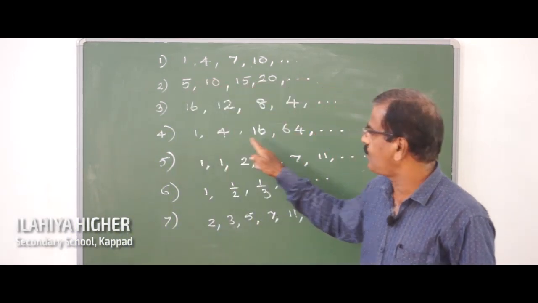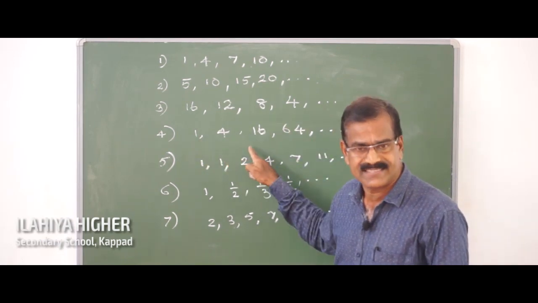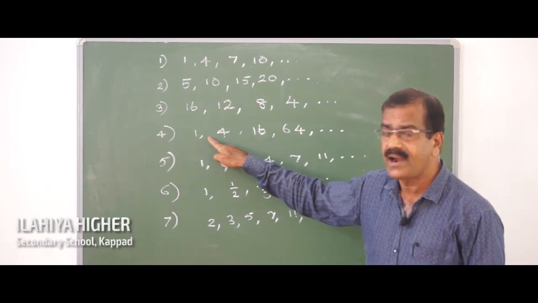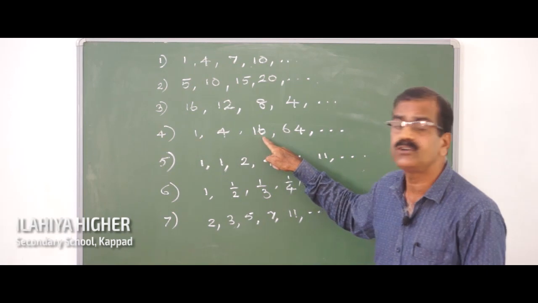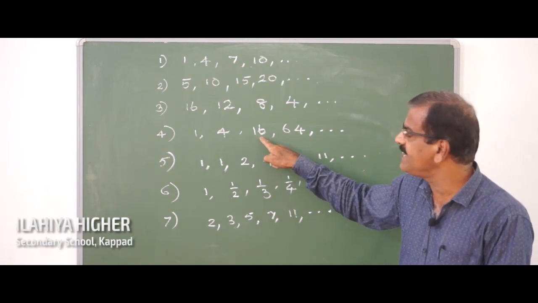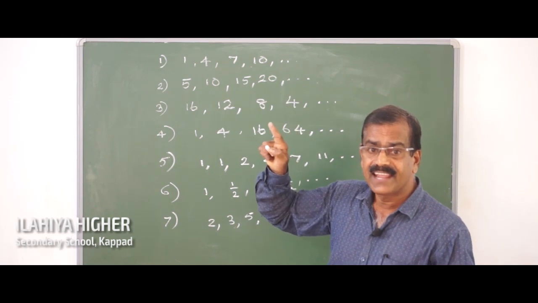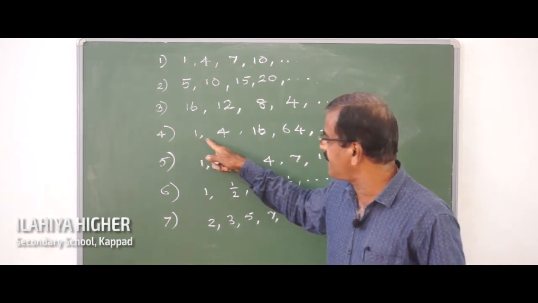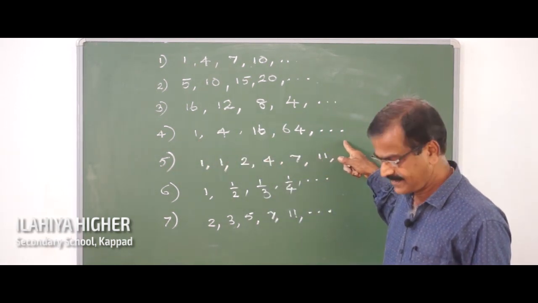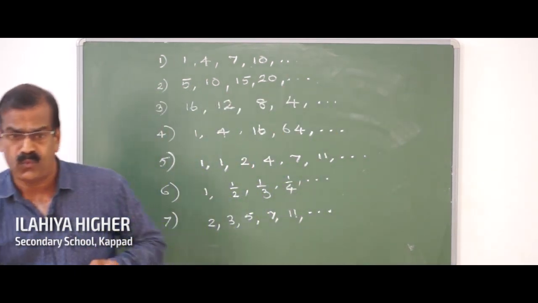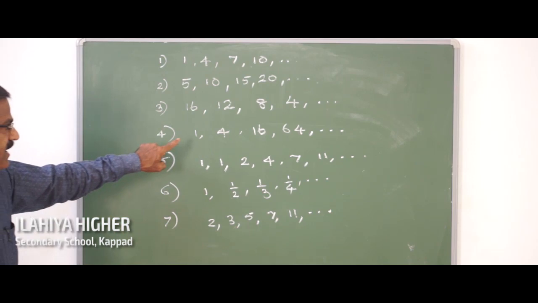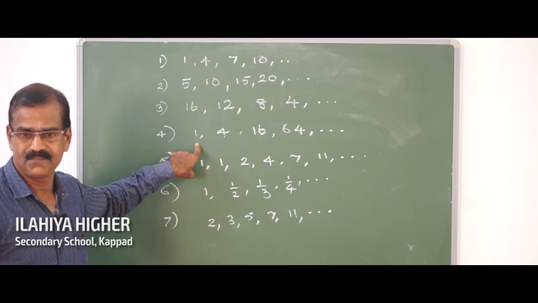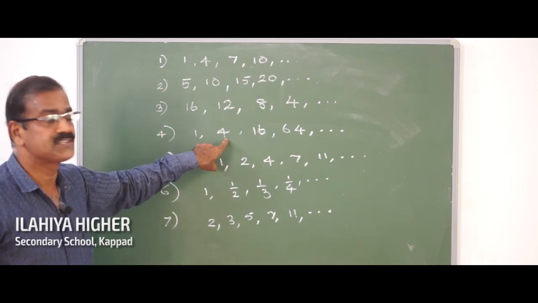And what about this sequence? In this sequence, see, 3 is added to 1 to get 4. But what about 16? 16 is got by adding another number. But if you examine this sequence, you can identify one thing. See, you multiply this number 1 by 4, 4 is got.